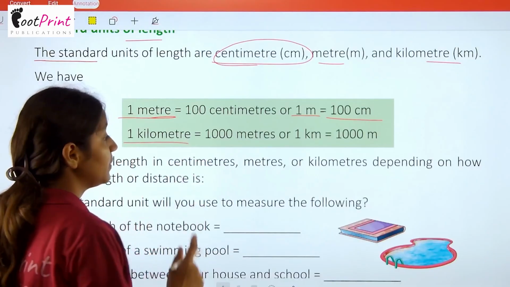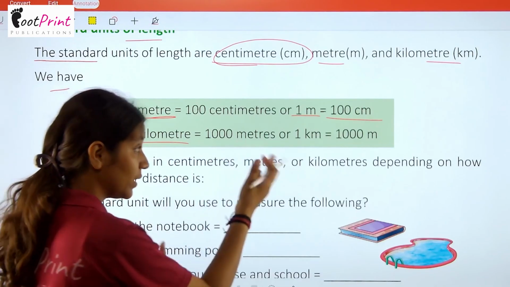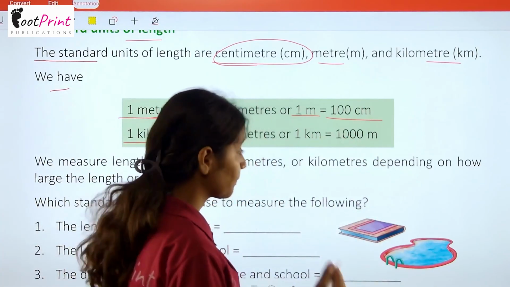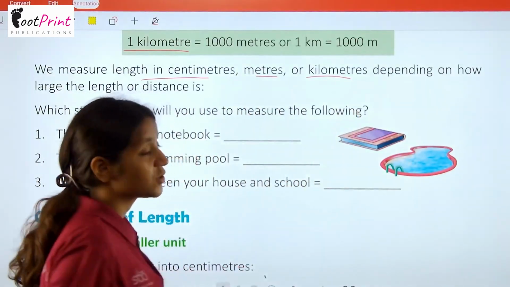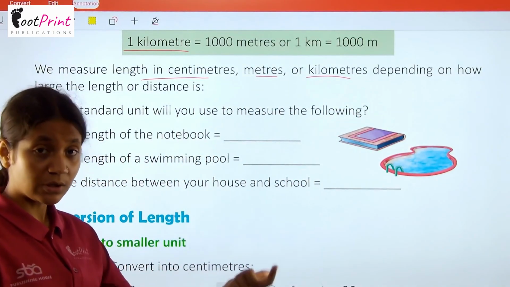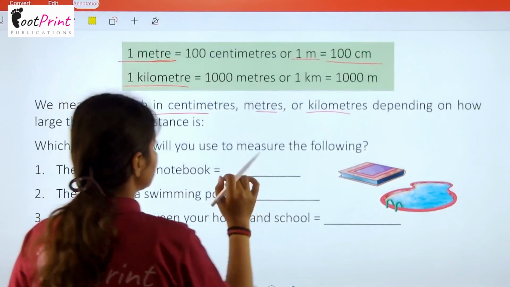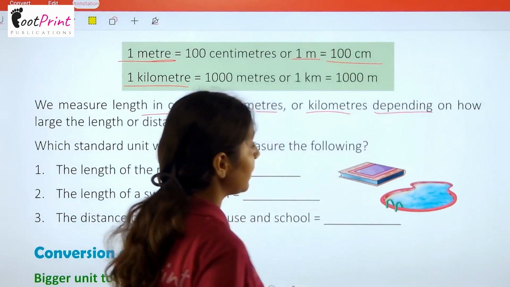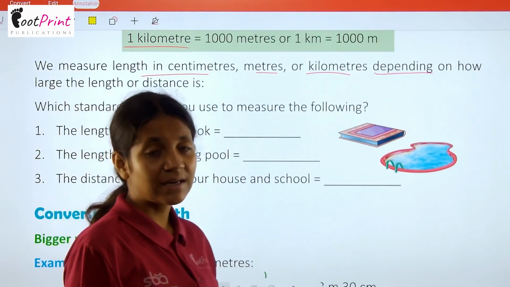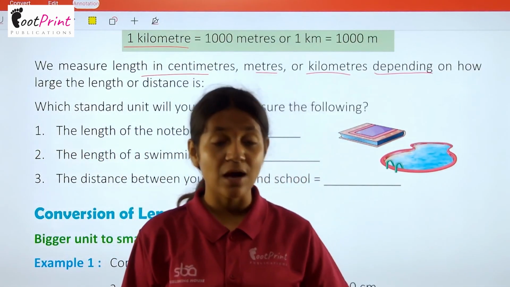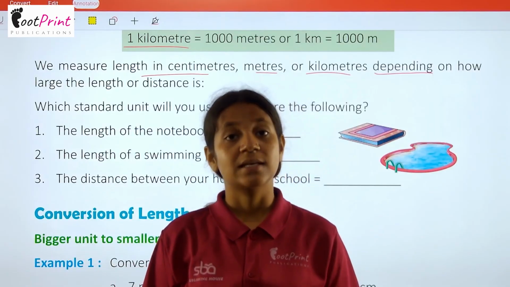Now 1 kilometer equals 1000 meter, that means 1 km equals 1000 m. We measure length in centimeters, meters and kilometers. So जो हमारी length होती है हम उन्हें meter, kilometer and centimeter में measure करते हैं, depending on how large the length or distance is. यह depend करता है कि जो हमारा object है उसकी length या फिर कोई बहुत ज्यादा distance कितना है.